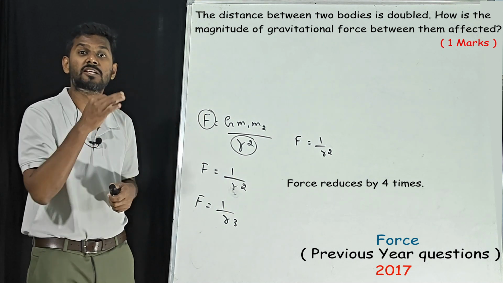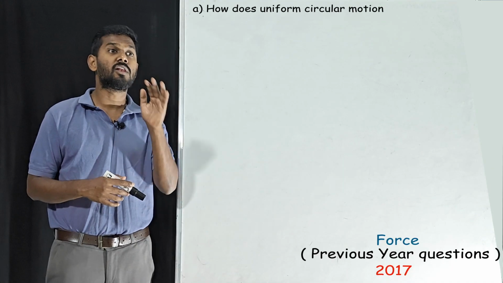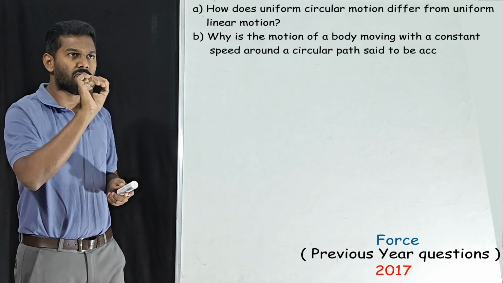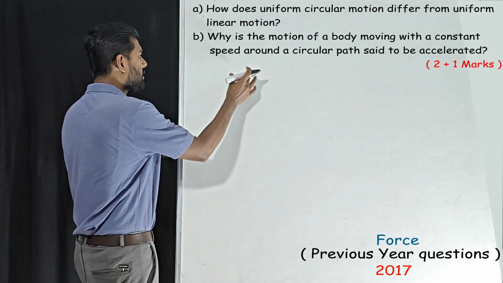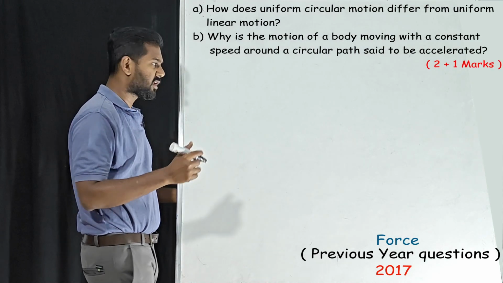All these things are explanation for a different case. Our next question: how does uniform circular motion differ from uniform linear motion? First, what are the things we are talking about? Uniform linear as well as circular motion.